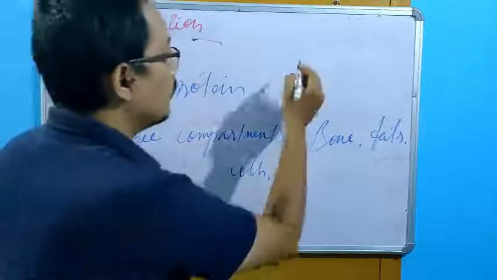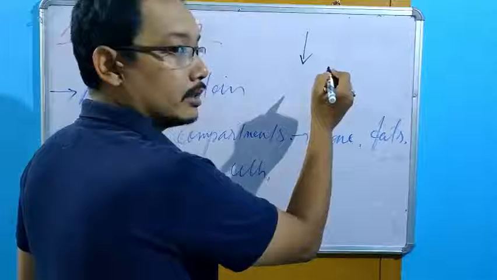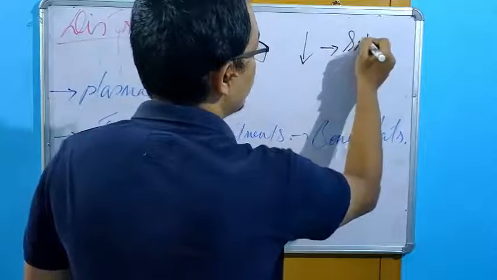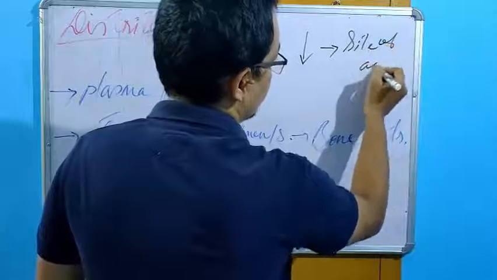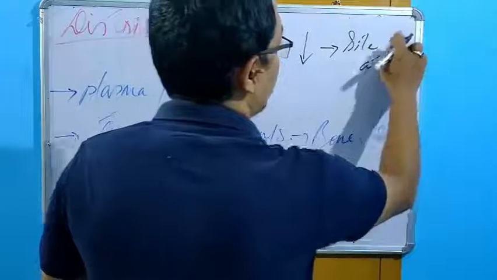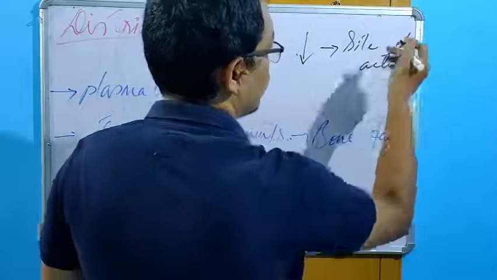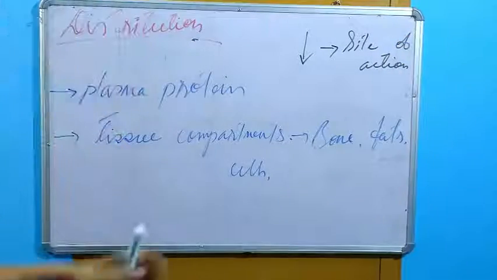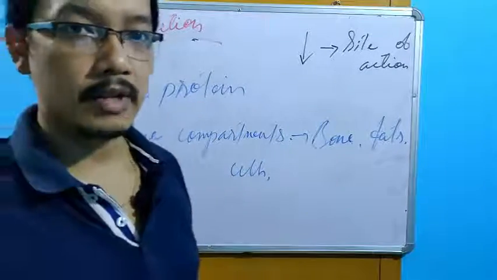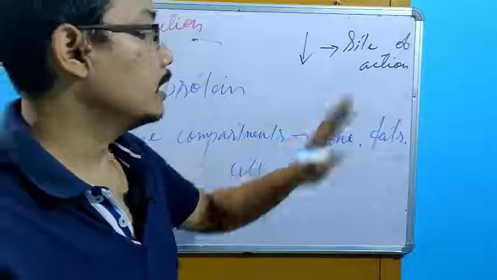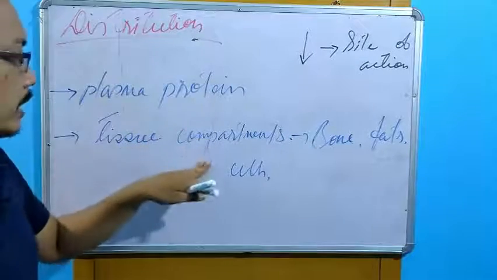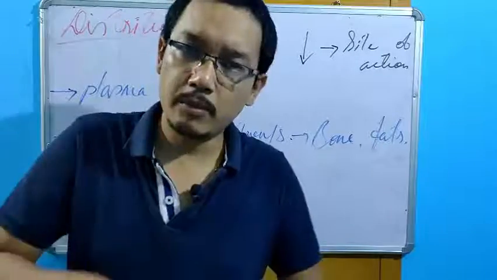That means very less drug can go to the site of action. If there is more plasma protein binding or more deposition in the tissue compartments, very less drug will be available at the site of action. And this is the common phenomenon. Plasma protein binding and tissue compartment deposition is a common phenomenon.